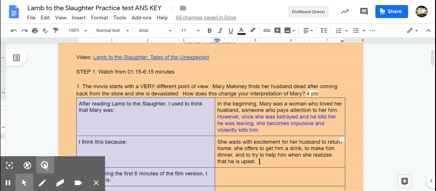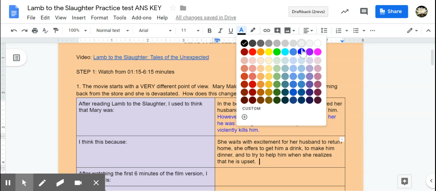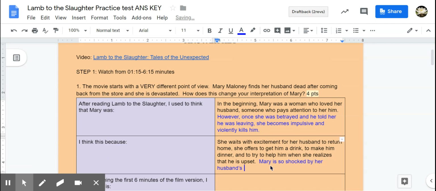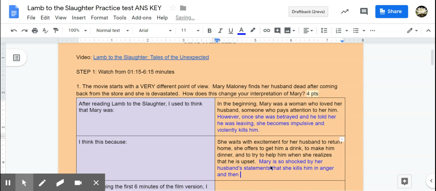If I think about why she's so impulsive, I can change it to blue and explain that piece. Mary is so shocked by her husband's statements that she kills him in anger, and then